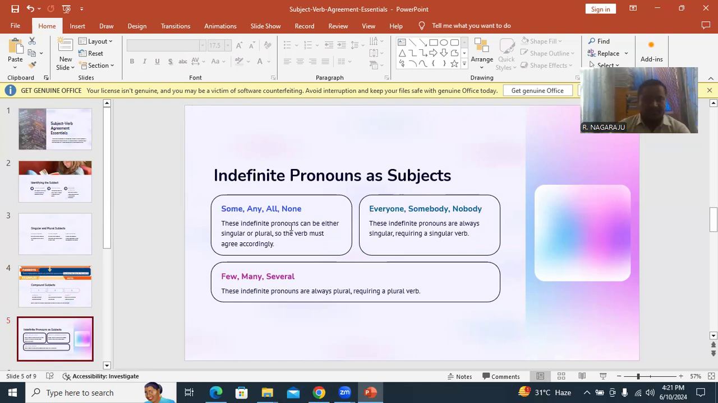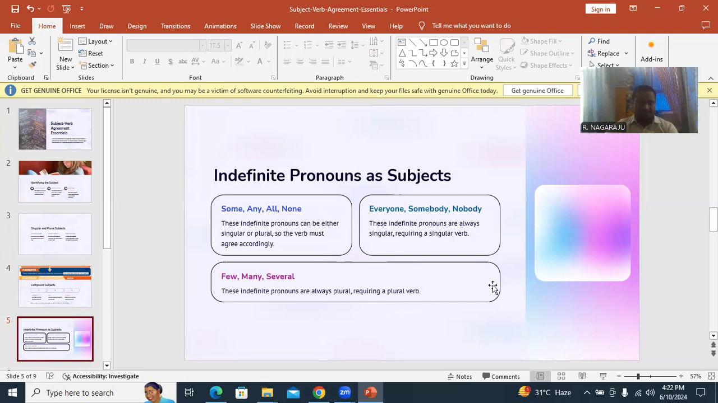Indefinite pronouns: some, any, all, none can be either singular or plural, so the verb must agree accordingly. Agreement of the verb is very important here. Everyone, somebody, nobody, nothing, anything, anybody are always singular, requiring a singular verb. Few, many, several are always plural, requiring a plural verb.